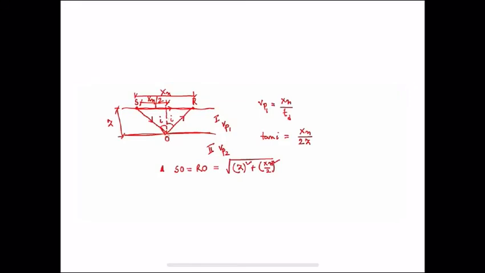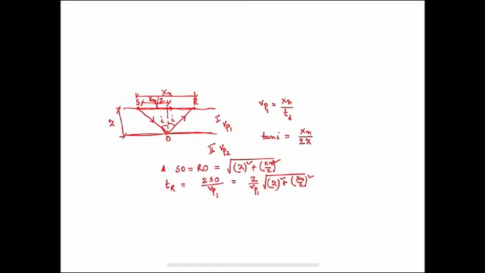Now the time required for this reflected ray: T suffix d means the direct, and T suffix r means the reflected. The time required for this reflected ray will be equal to 2SO divided by Vp1, because SO is equal to RO in the previous expression.